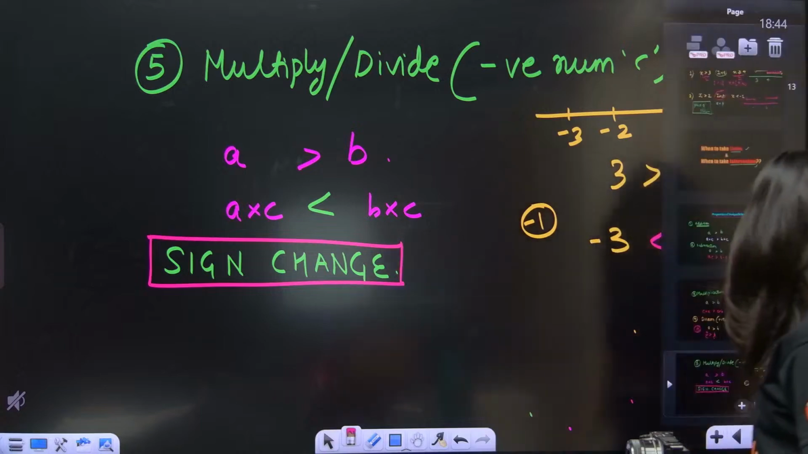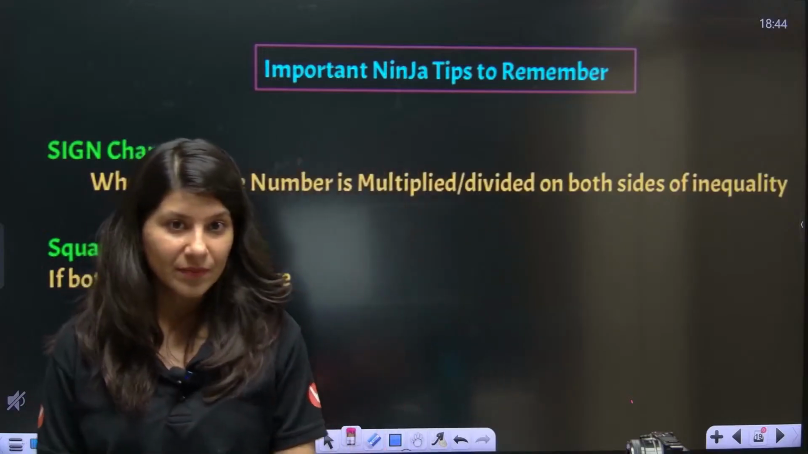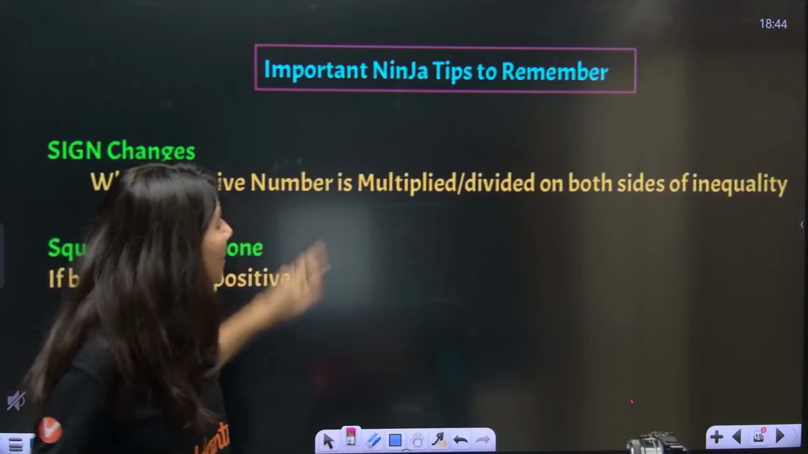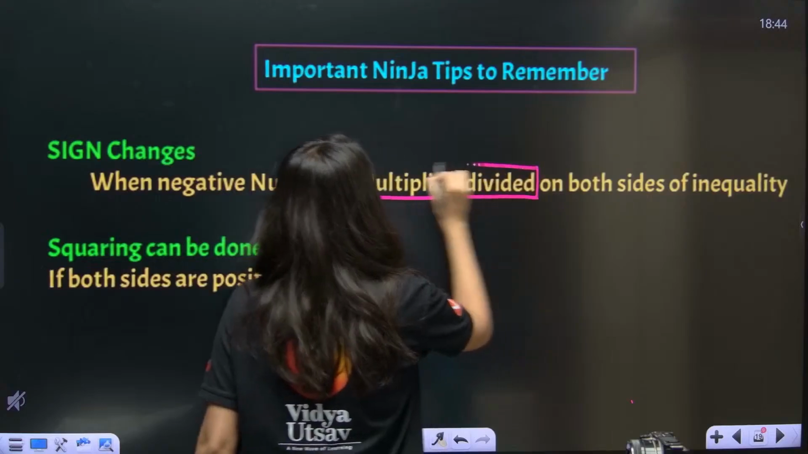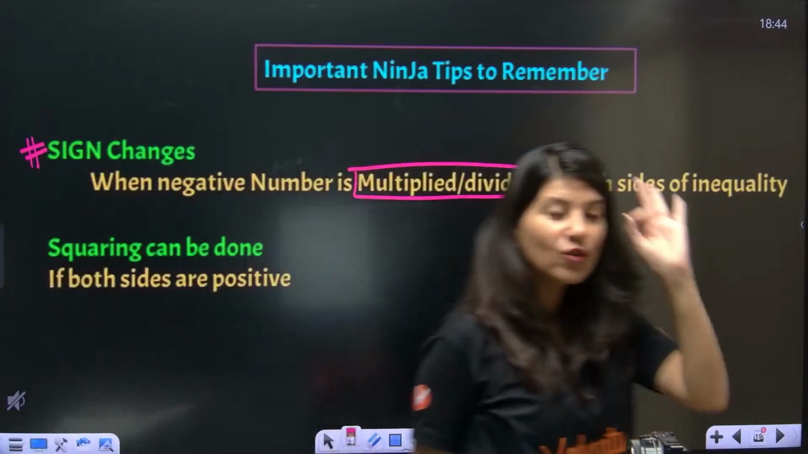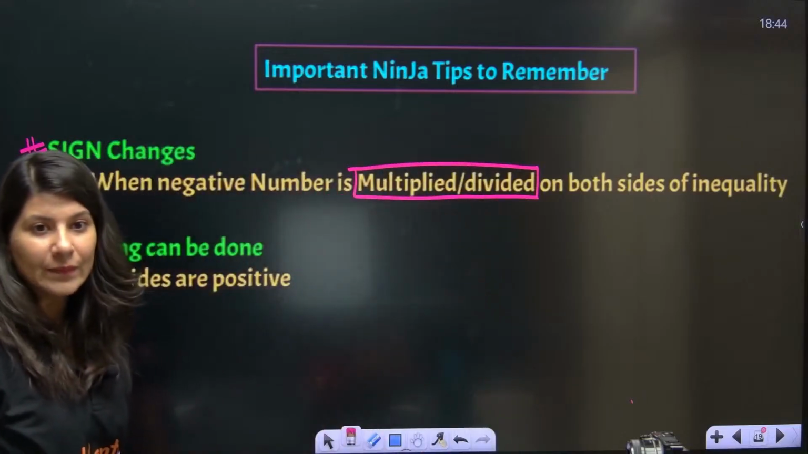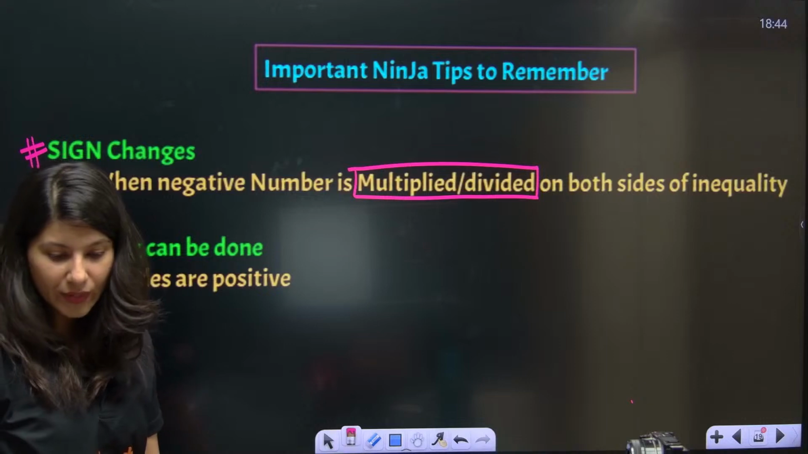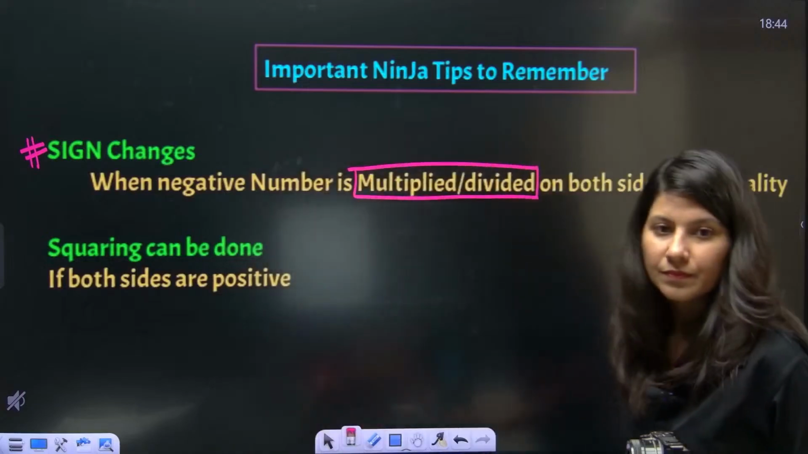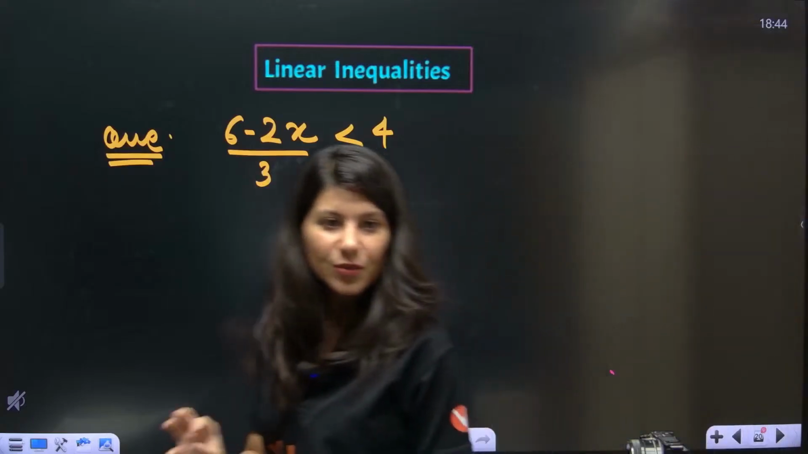Okay. All right. So now I will give you important ninja tips to remember. The very first important ninja tip to remember will be what? When a negative number is multiplied or divided on both sides of an inequality, the sign will get changed. How many of you have got this very nicely? Everybody? Yes? Chalo.